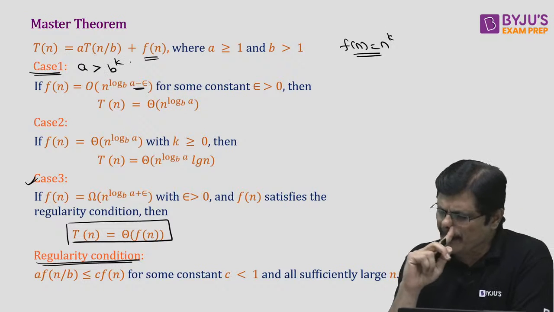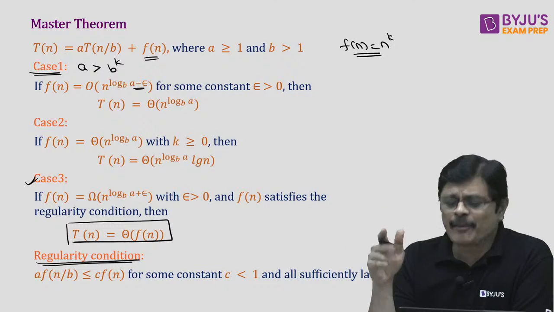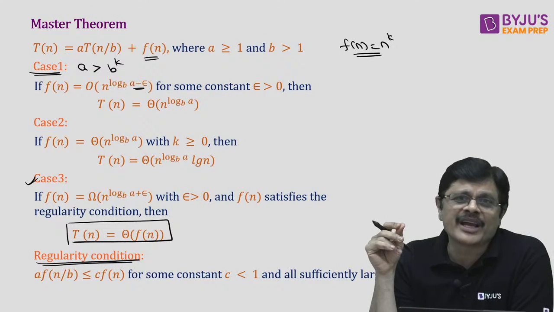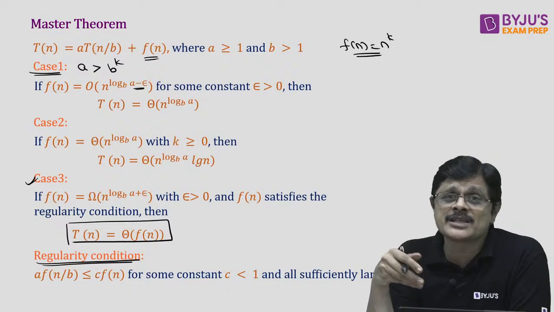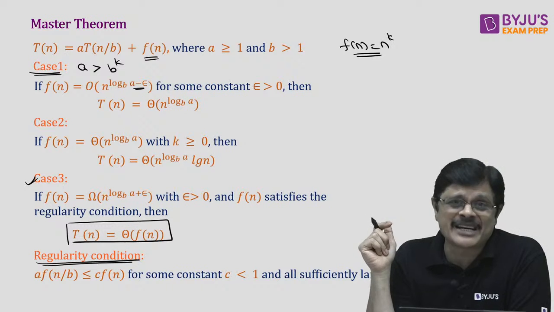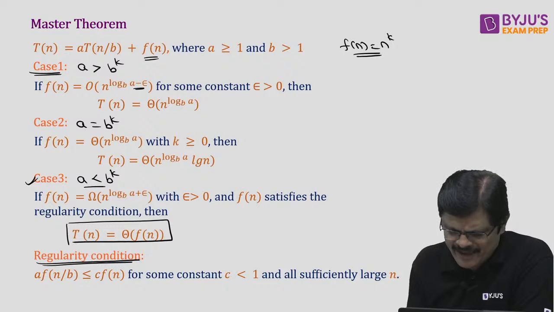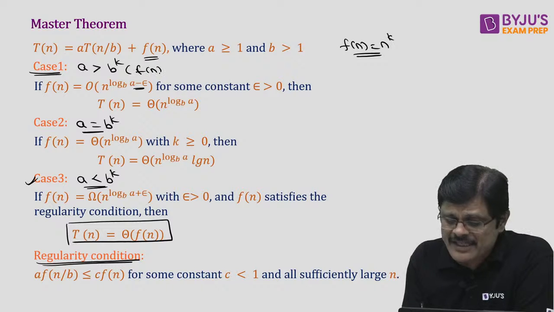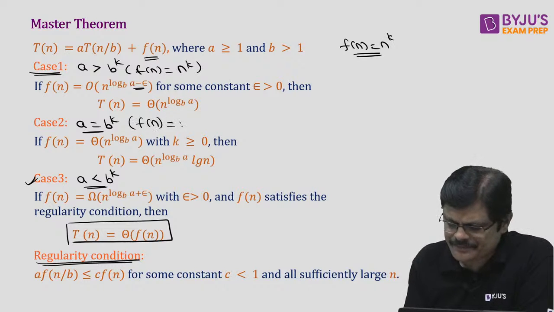If a is greater than b^k, n^(log_b a) will dominate n^k. So generally they check whether a is greater than b^k. If f(n) is of the form n^k, they just use this method of comparing a and b^k. The second case comes under a equal to b^k, and the third case comes under a less than b^k. This is for f(n) of the form n^k.